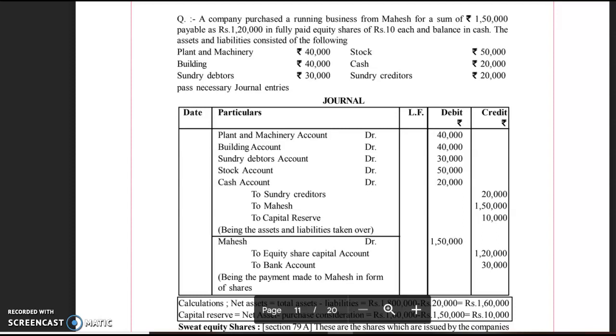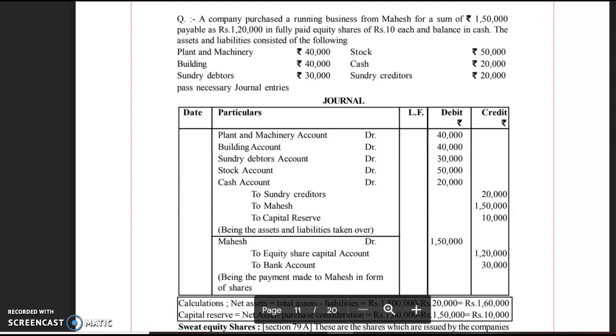Vendor here means the seller or supplier from whom we are purchasing the business. The company is purchasing the business from Mahesh, so Mahesh's name will be written, not the vendor account. How much is the purchase consideration? Purchase consideration is rupees 1,50,000, given in this question. So Mahesh account will be credited with rupees 1,50,000.